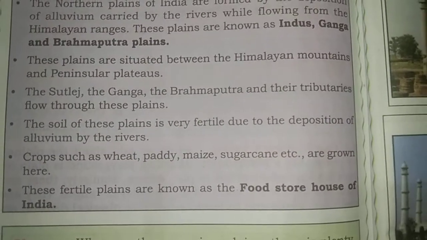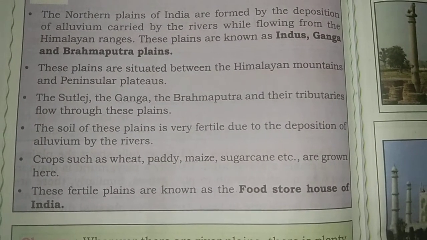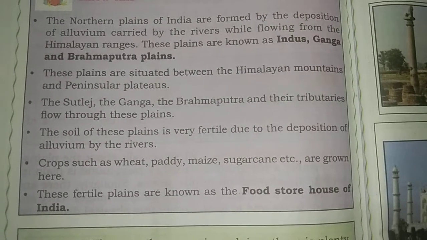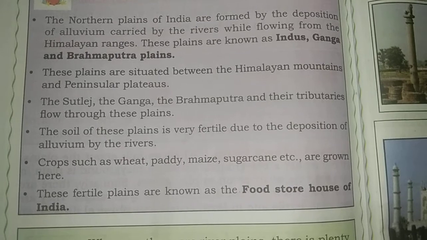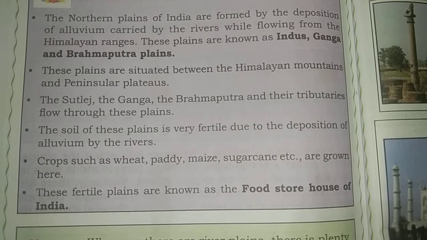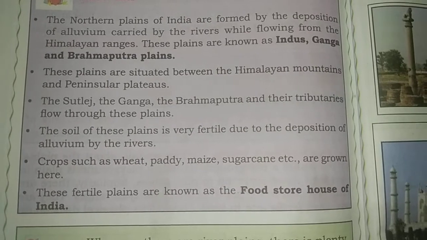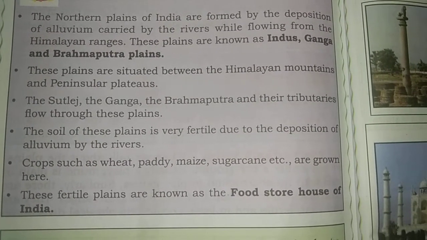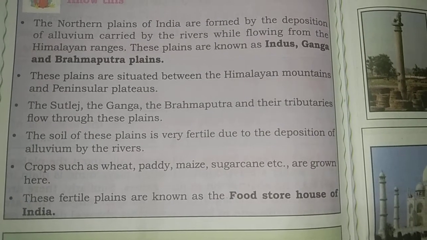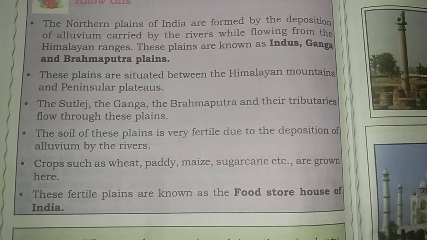The soil of these plains is very fertile. Why? Due to the deposition of alluvium by the rivers. When the rivers flow from the Himalayan ranges onto the plains, they carry alluvium.